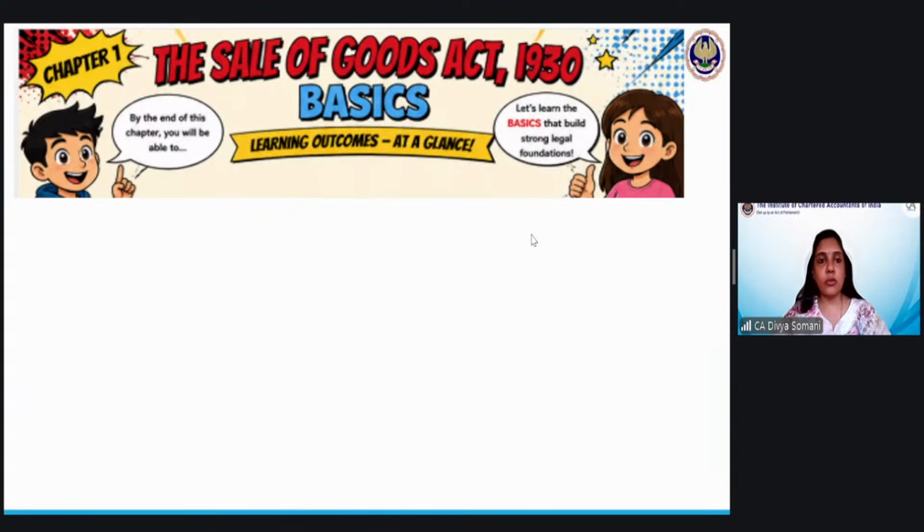Okay, so what we have to start with today is the revision first of all, and then we will discuss all the relevant details which are there in Unit 1. So I hope you all now know why this Sale of Goods Act is introduced.